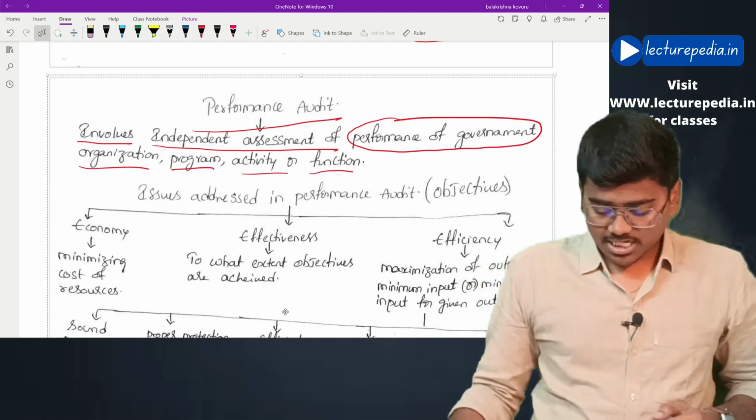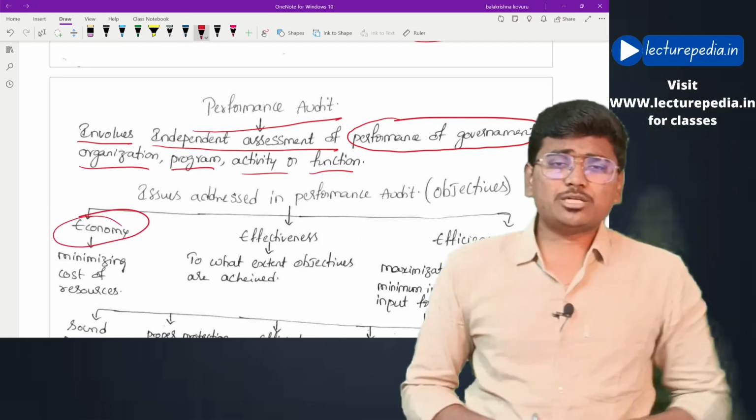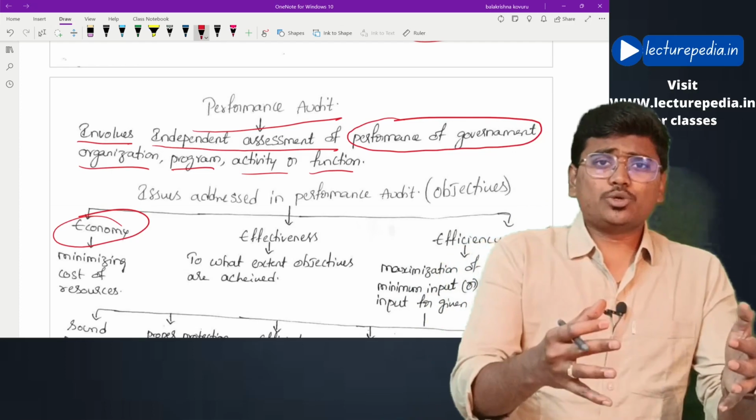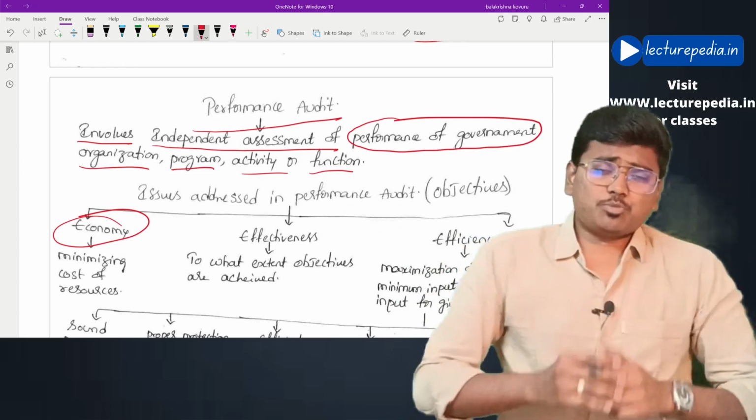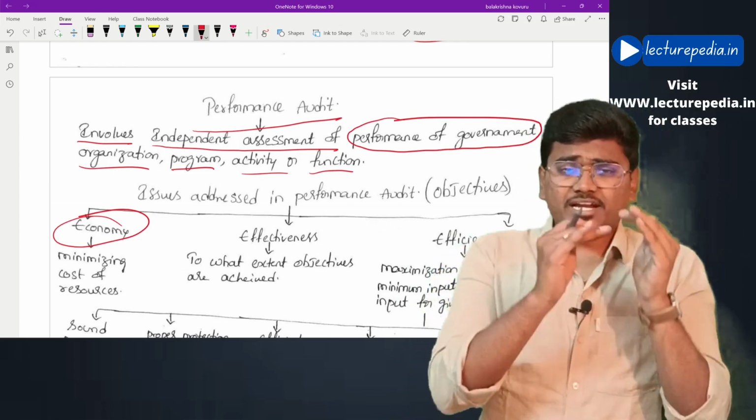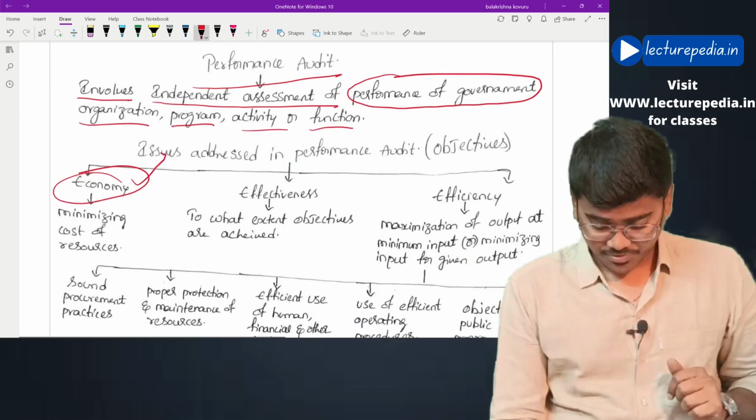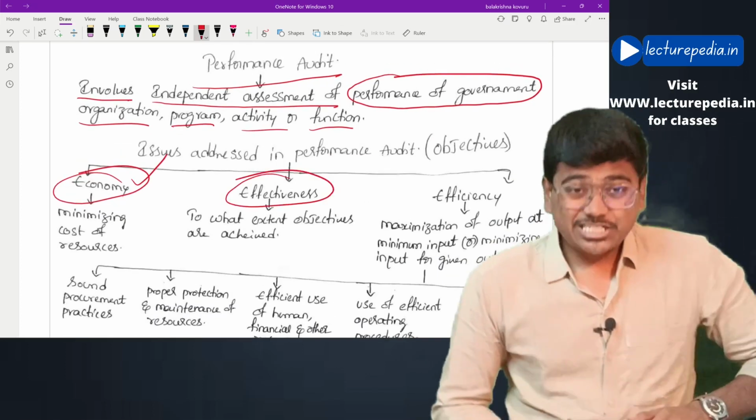Starting with economy. What is meant by economy? Economy is procuring at the lowest price possible. That is economy. Okay, reducing the costs. Now, what is effectiveness?